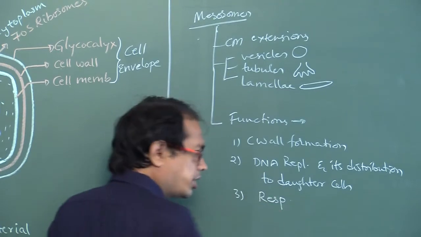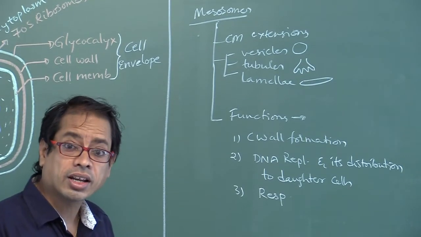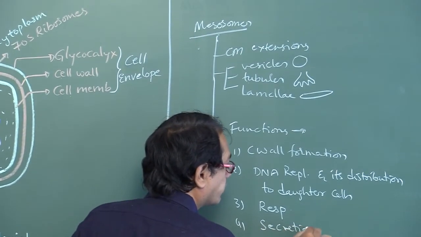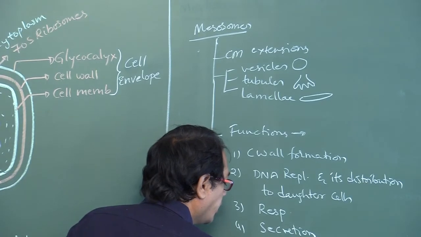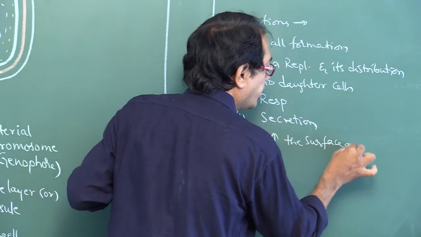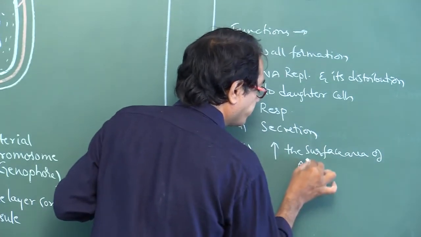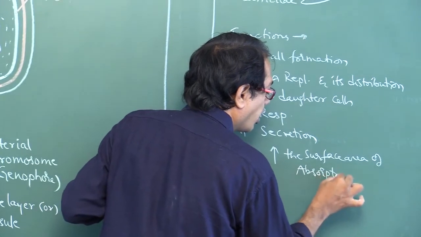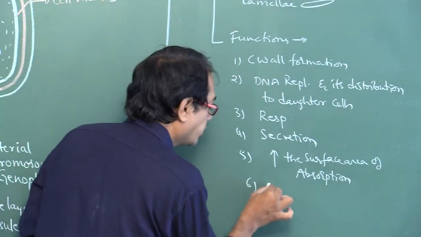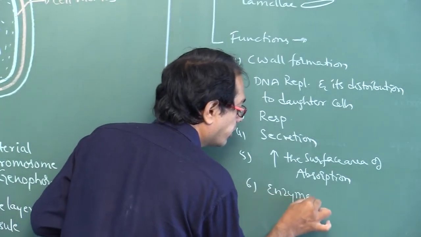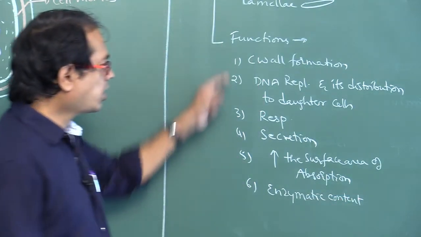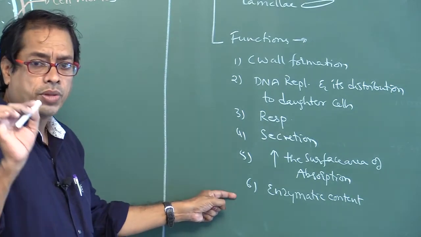Mesosomes are useful for respiration. Next one, secretion, and increase the surface area of absorption, because it absorbs the nutrients. Next one, enzymatic content. It contains some enzymes. These are the different functions of mesosomes.